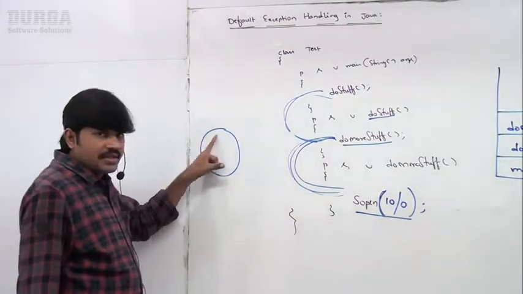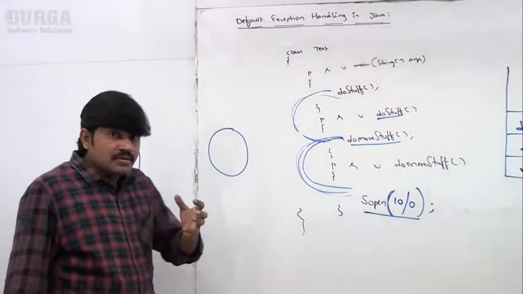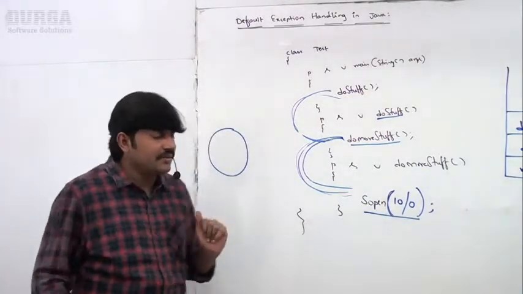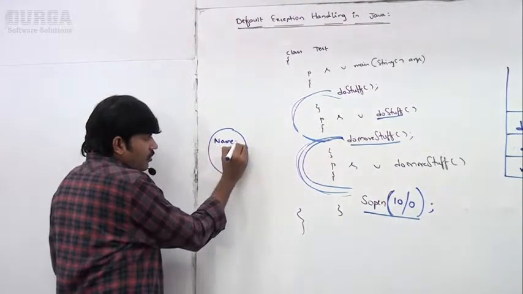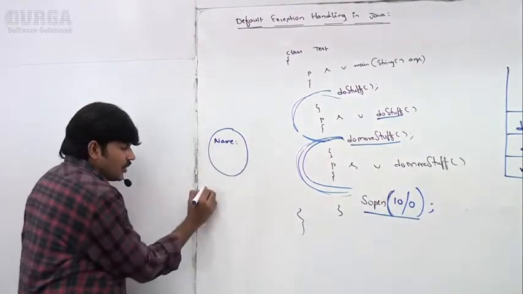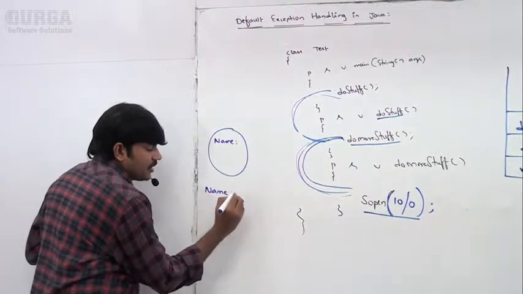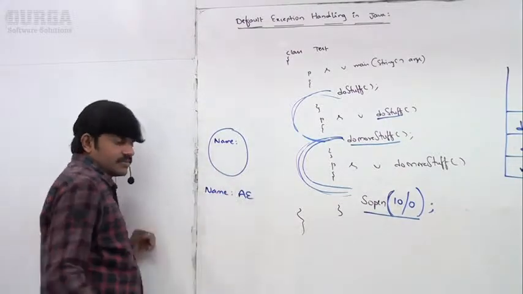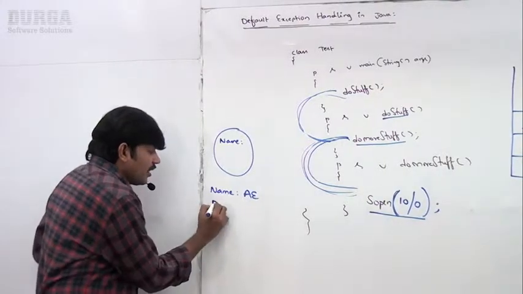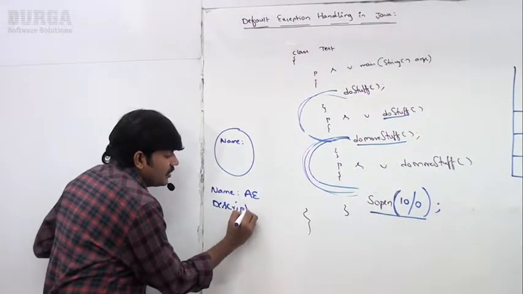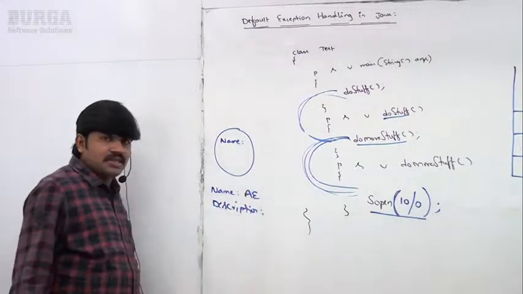Exception object created. In this object, what information is added? Name of the exception. What is the name of the exception, sir? ArithmeticException. What is the description of the exception?